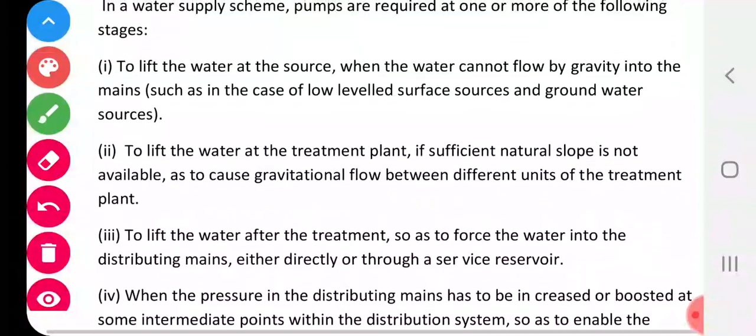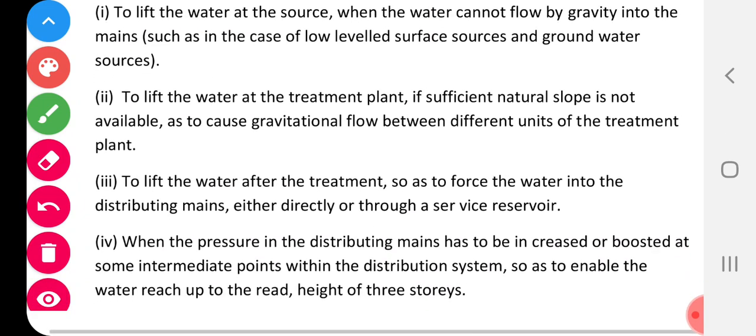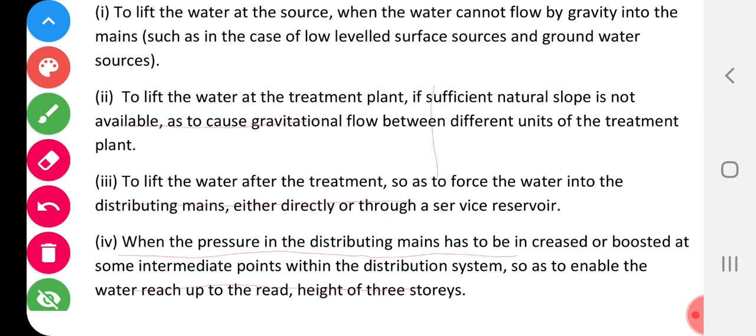In the water supply scheme, these are the stages, actually not points, we can say stages. The first stage is at the source, the second stage is to lift the water at the treatment plant, the third stage is to lift the water after the treatment, and the fourth stage is when the pressure in the distributing mains has to be increased.